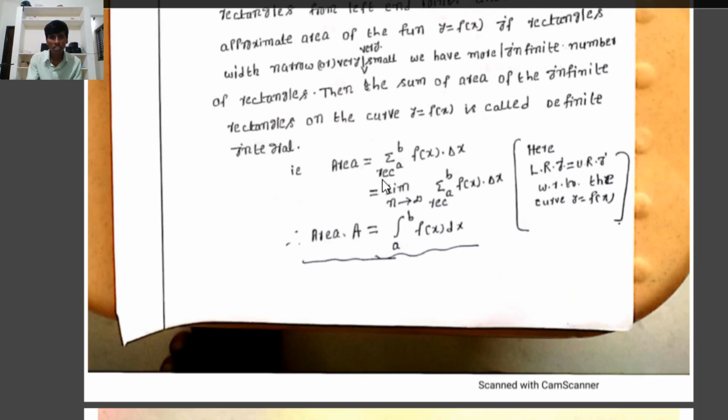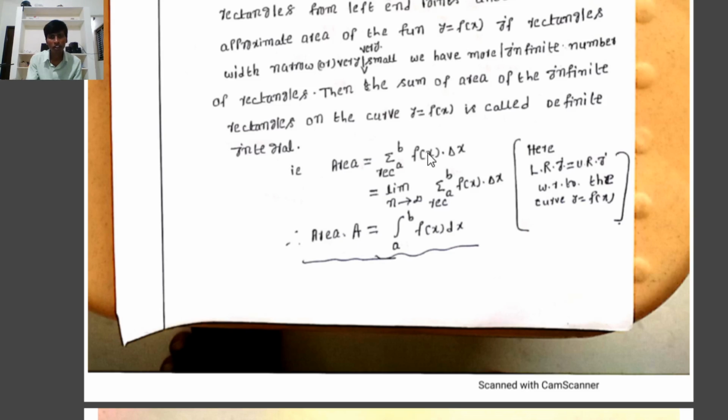That is, the area of this curve using the rectangles equals the summation of rectangles from a to b of f of x into delta x. Where the width of the rectangle is narrow, there are an infinite number of rectangles, that is, limit n tends to infinity summation of rectangles from a to b of f of x into delta x, equal to integration a to b f of x dx.